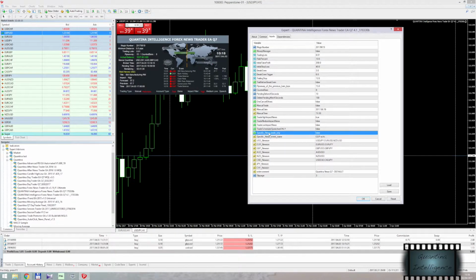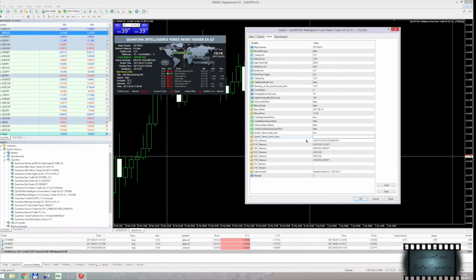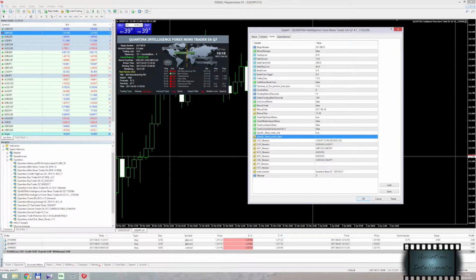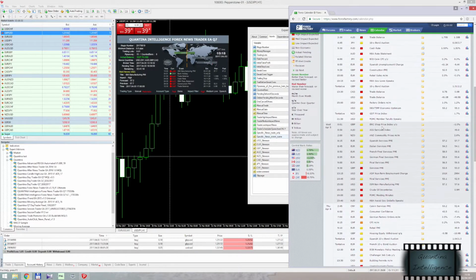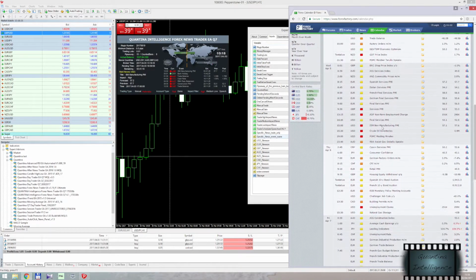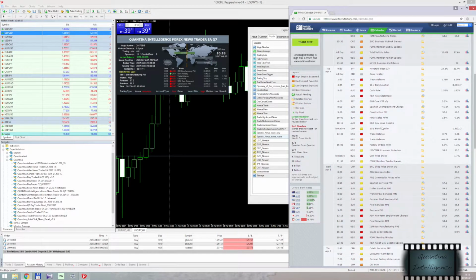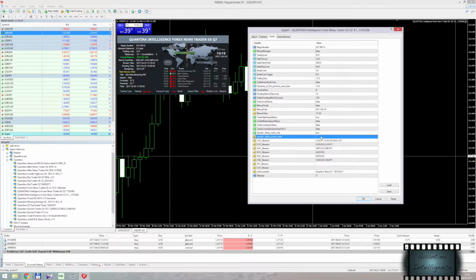set specific news trades only, which means if you set it true, EA will trade only on these news titles. Let me repeat it, only titles. So just go back to the economic calendar and let's say we want to trade on cash rates. So just copy this title from the economic calendar and insert it over here. That's it.